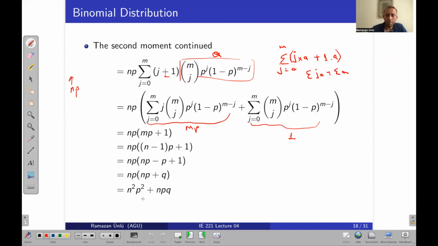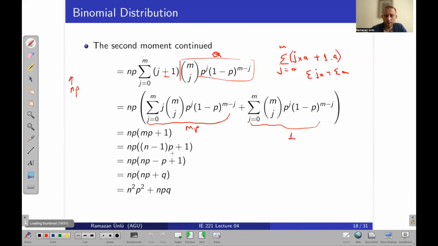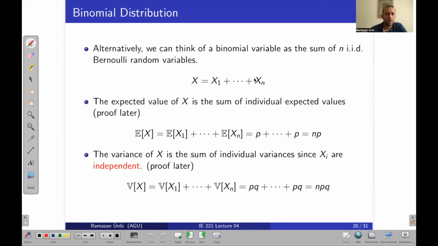Okay, so how can we calculate the variance, which is the expected value of x squared minus the square of the expected value of x? We know this one, we just calculated it. And we know the expected value of x, which is np, and let's square it, and we will end up with npq. So this is the variance of the binomial distribution.